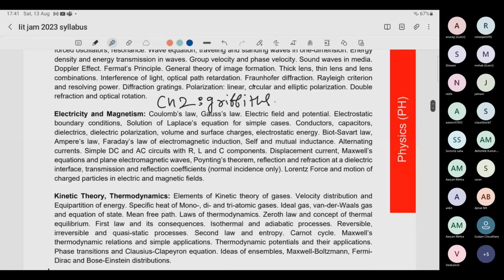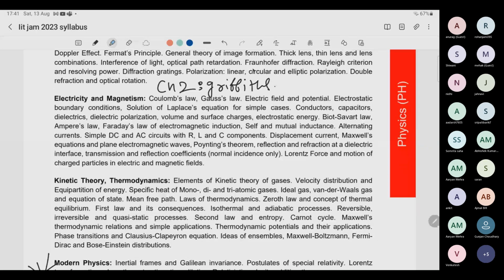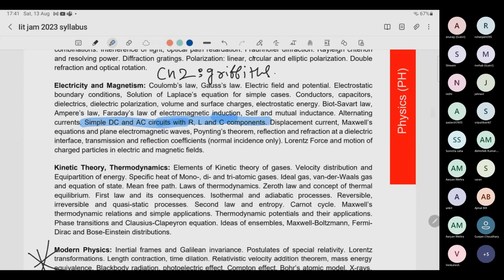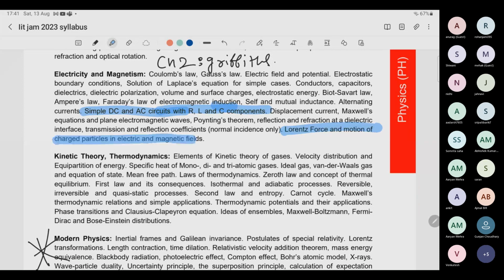For example, in electromagnetism, RLC, AC, DC circuits you can leave. Not a very important thing. But the Lorentz force and motion of charged particle is very important. Do not leave that at all. Make sure that you do this: Lorentz force and motion of charged particle. So this was all about the syllabus.